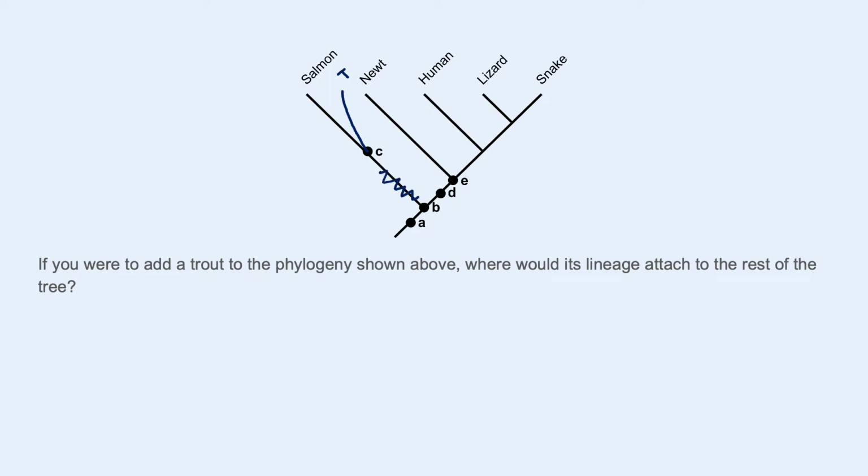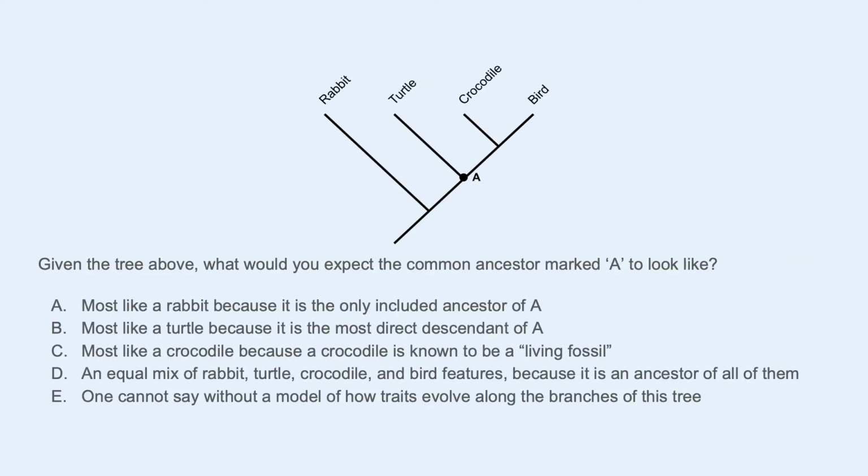So this branch here would be leading to fish, and this branch here would be leading to land animals, the tetrapods. So C would be the common ancestor of salmon and trout, somewhere along that branch, basically.